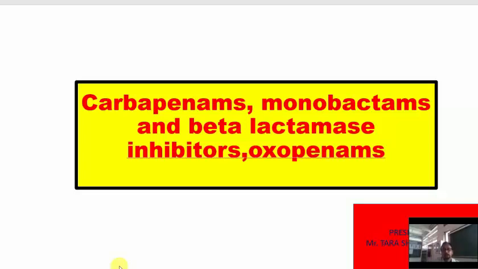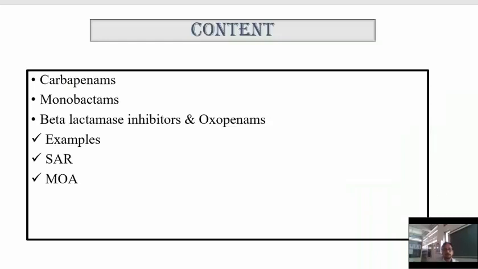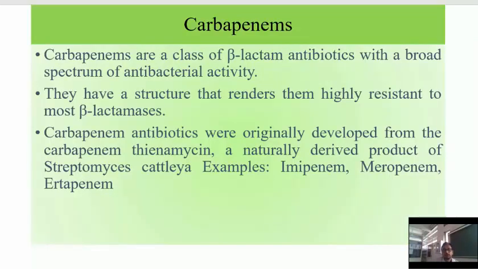Dear students, today I am going to give a lecture on carbapenems, monobactams, and beta-lactamase inhibitors, including oxapenems. The contents will describe in detail carbapenems, monobactams, beta-lactamase inhibitors, and their analogs, that is oxapenems, with examples, SAR, and mechanism. First is carbapenems. Carbapenems are a class of beta-lactam antibiotics.